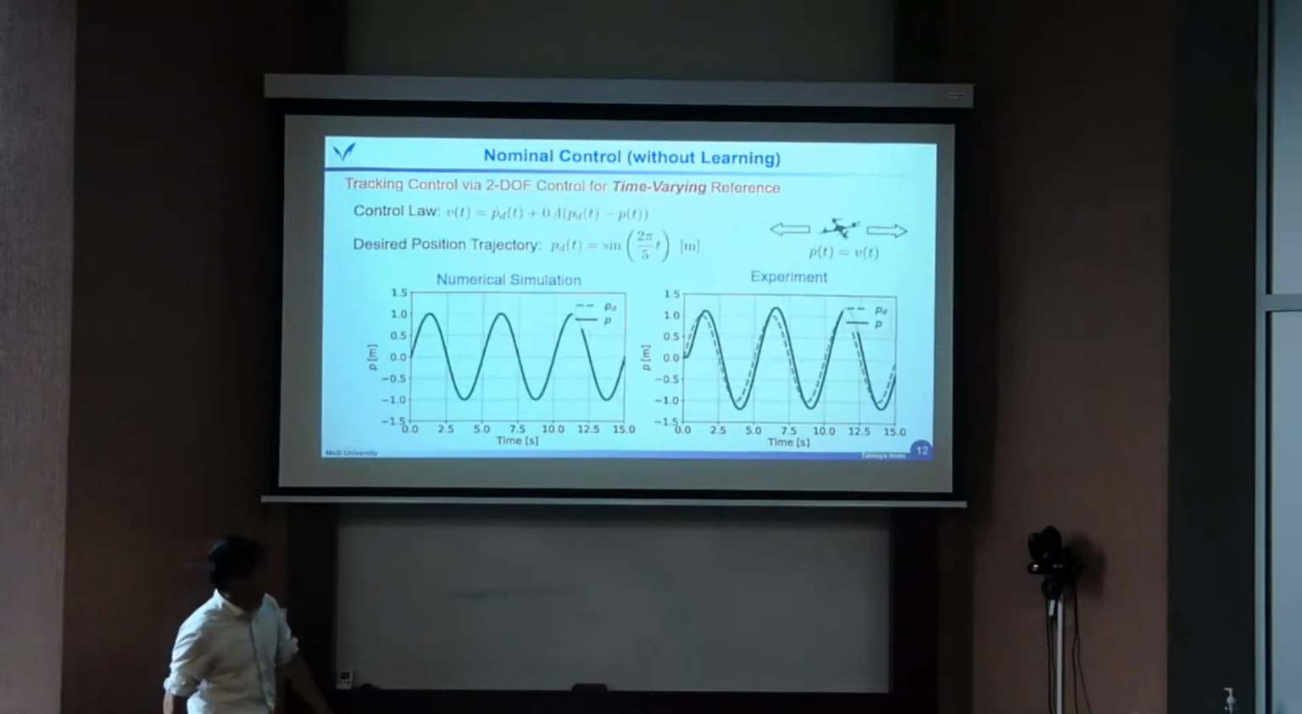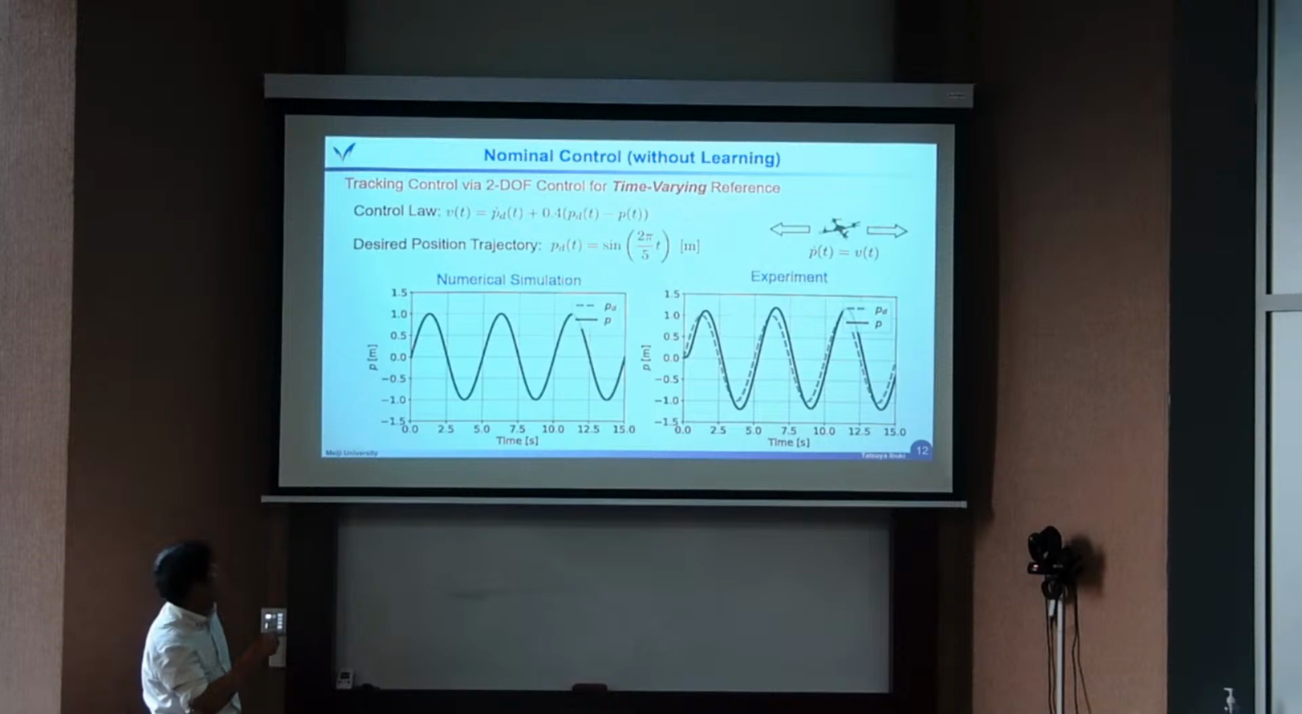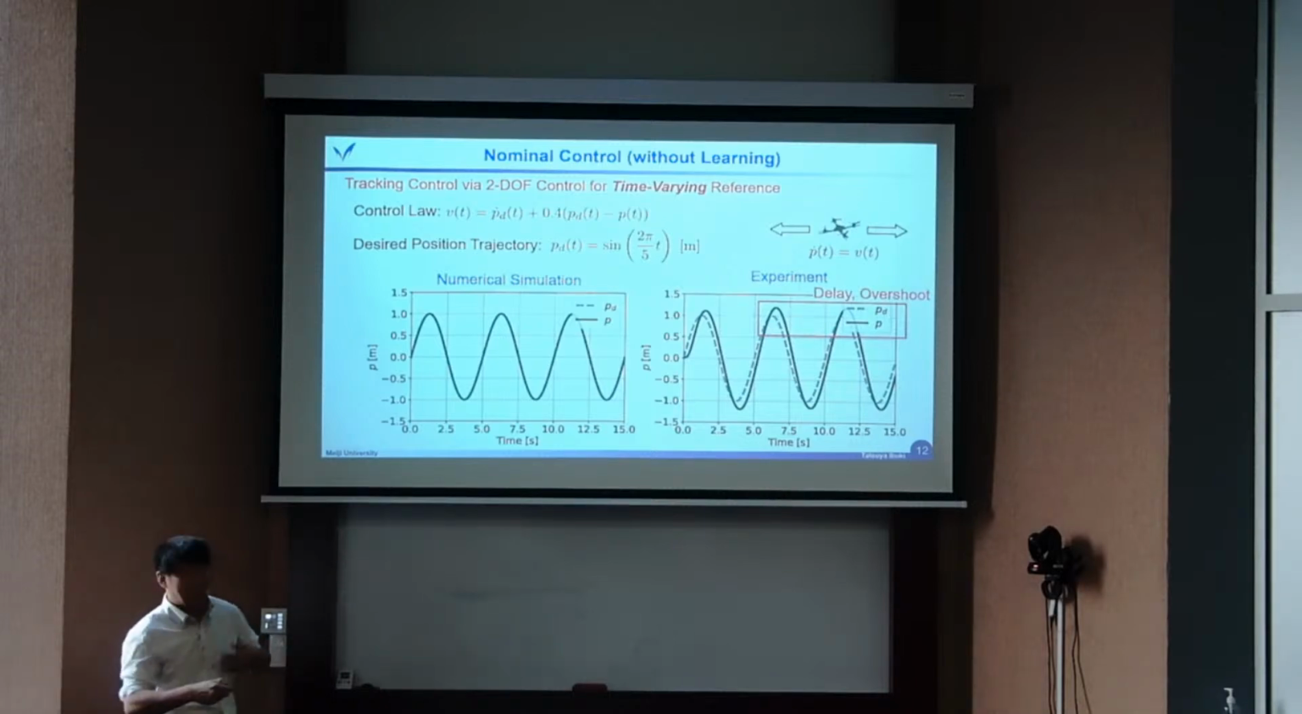Okay? Another one. Let's consider the time varying reference case. For example, a simple case, the sinusoidal function, desired trajectory is a sinusoidal function. Then we just apply the 2 DOF control, feedback and feedforward. Then the simulation results here completely overlap, works well, because this is just a simulation by using this simplified model. But here, this is actual experiment. The dashed line is the desired trajectory, and the solid line is the actual trajectory. You can see that there is an overshoot, there is a time delay. There is a big gap by using this model.